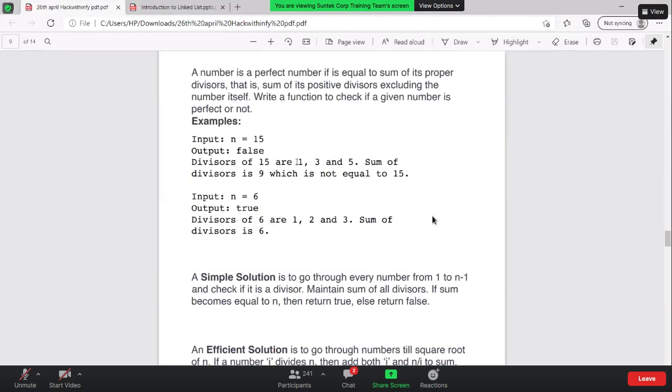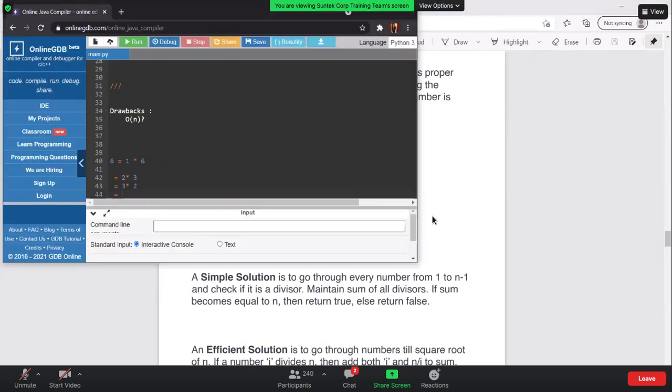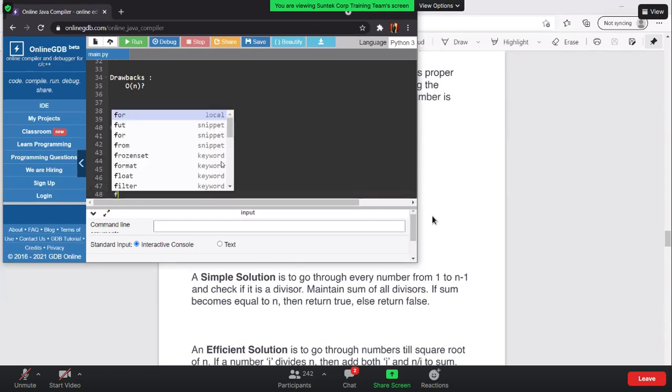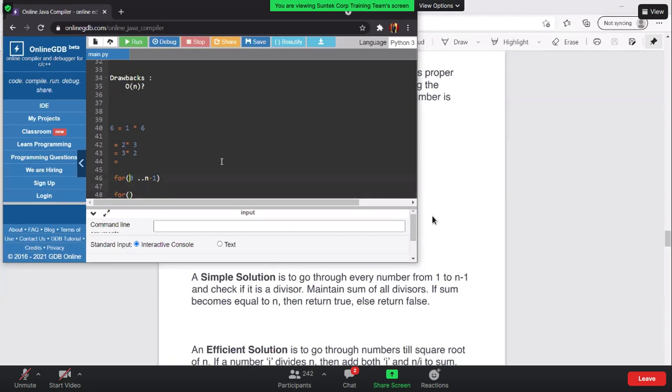Divisors of 15 are 1, 3, and 5. We haven't included 15 also, because if we include 15 itself, it's definitely not going to be a perfect number. So the better approach would be, rather than iterating the for loop from 0 to n minus 1, what we can do is iterate from 1, or you can call it 2 as well, because 1 is always going to be a factor of each and every number. So you can start from 2 and go till the square root of n.